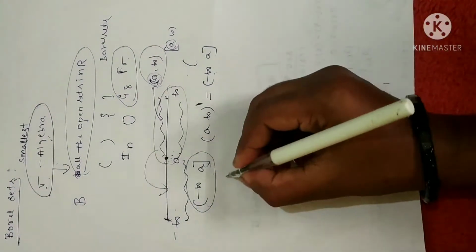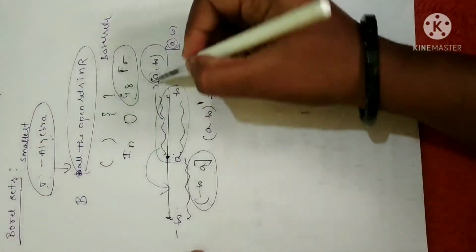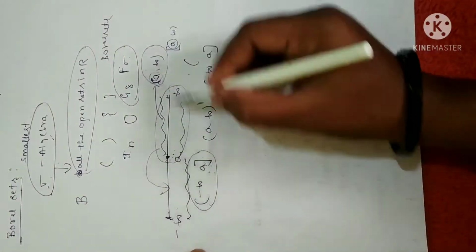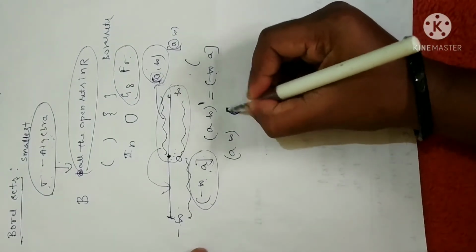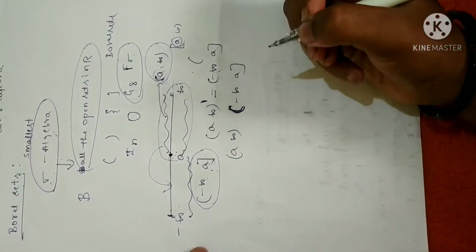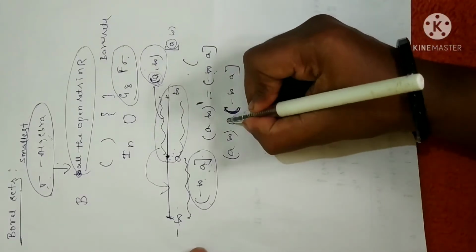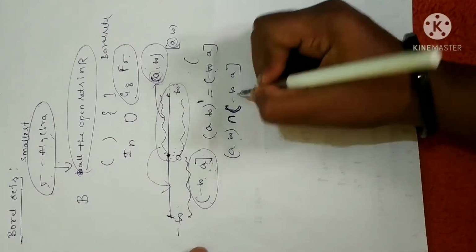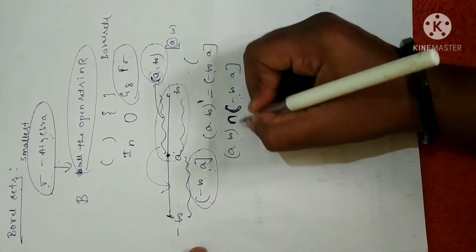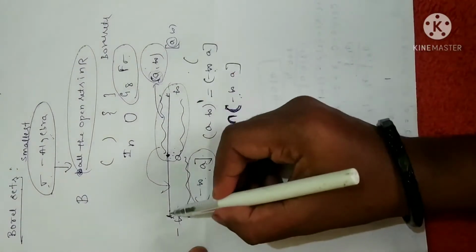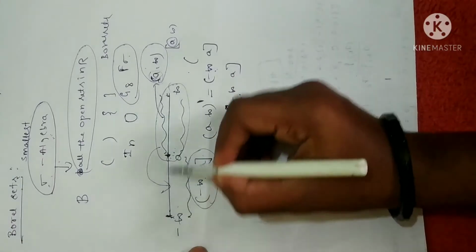Now, note that if you take the intersection of these two intervals, (a, infinity) and (minus infinity, a], intersection means we list the common elements. Do we have any common element between these two intervals?